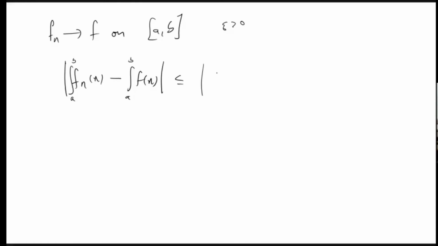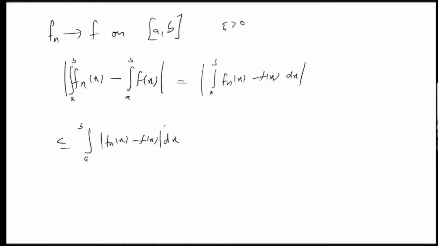So what will this be? This is less than or equal to the modulus of the integral from a to b of fn(x) minus f(x) dx, and this is again, sorry, this is equal to the integral from a to b of the modulus of fn(x) minus f(x). I hope you know this from the properties of integration.